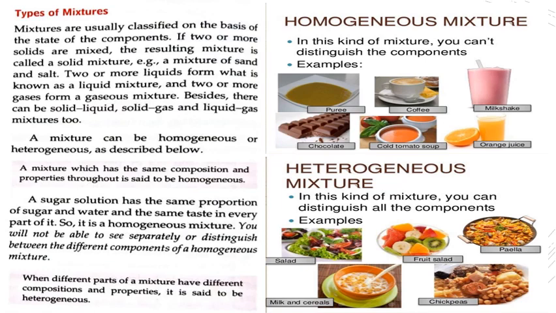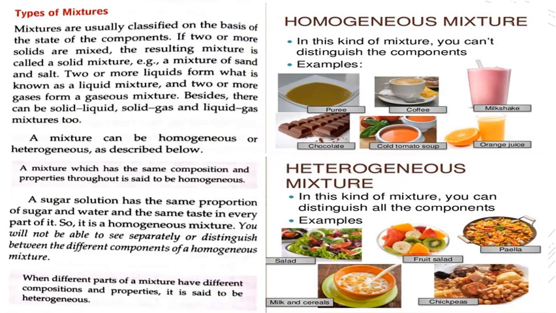How is it different from heterogeneous? Heterogeneous mixture: when different parts of a mixture have different compositions and properties, it is said to be heterogeneous. You can see it from the examples given on the right side: salad, fruit salad, milk and cereals. So firstly take salad. If we have different components, maybe tomato, onions, all of these things are there, we can get all of them separately, right? We can take onions on one side, tomatoes on the other side, we can distinguish them, right? So it is not a homogeneous mixture, it is a heterogeneous mixture.